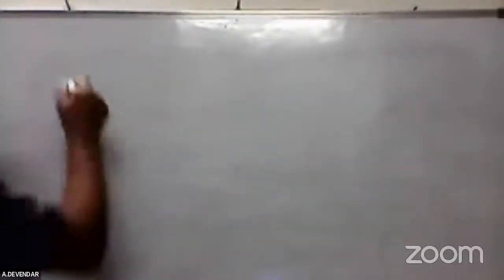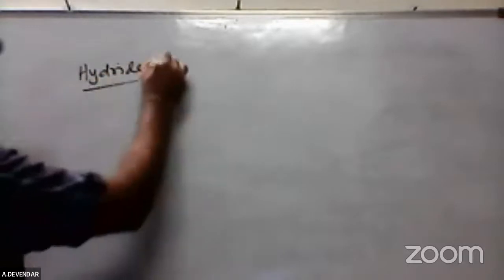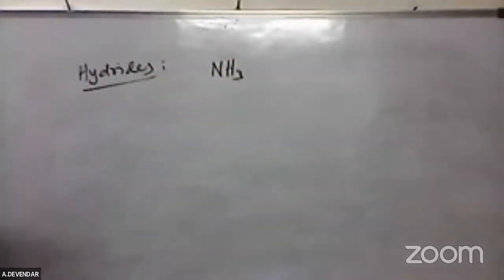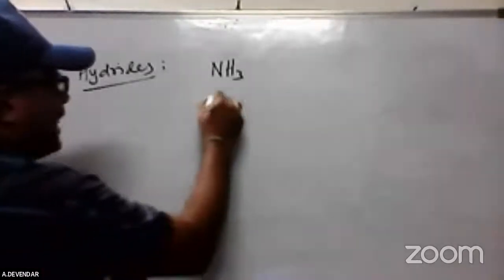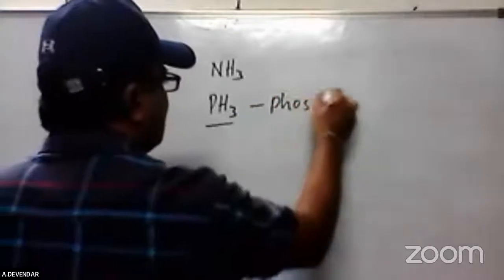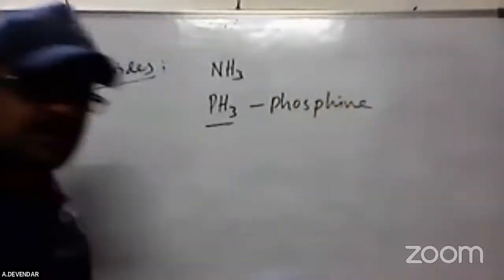Now coming to the group 15 hydrides. What hydrides are possible? It can form hydrides of N3, that means NH3, ammonia, and phosphine, PH3. Please remember this is the name, phosphine. It is a poisonous gas.